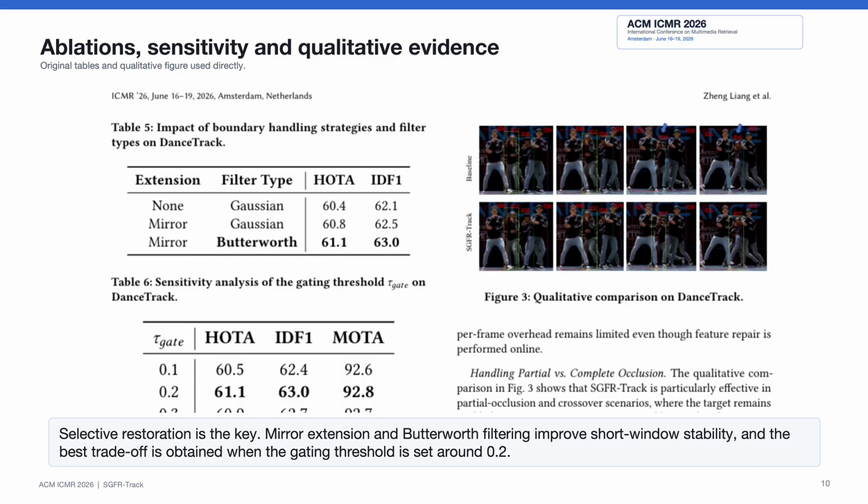We also analyze the spectral design. Mirror extension improves performance by reducing boundary artifacts in short temporal windows. The Butterworth filter performs better than the Gaussian alternative, suggesting that its frequency response is more suitable for preserving stable identity structure while suppressing high-frequency corruption.